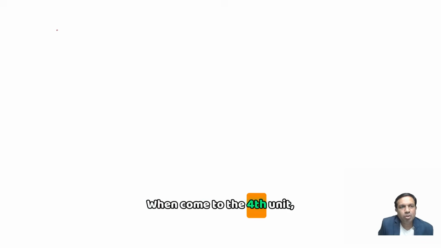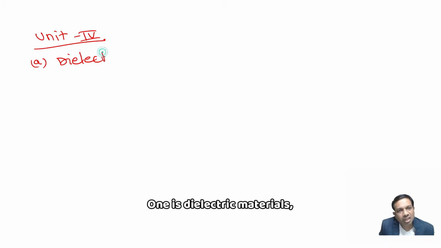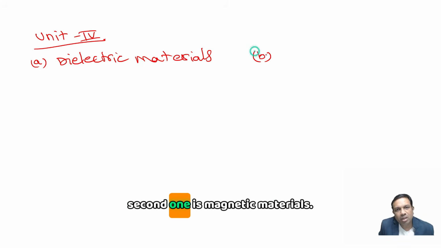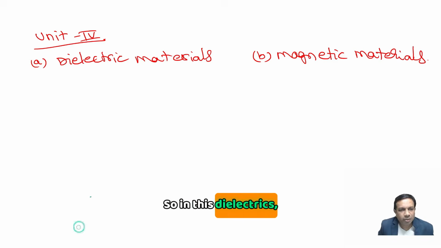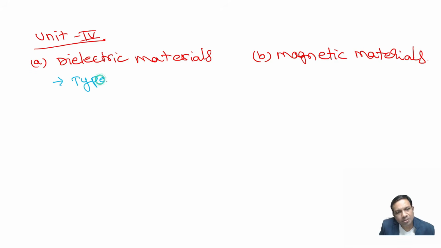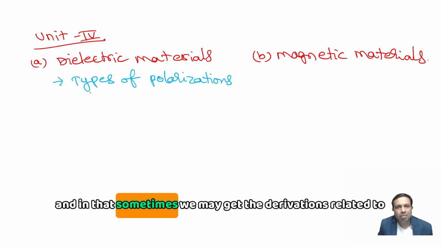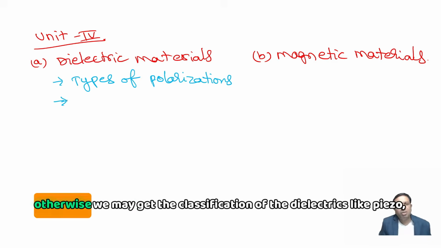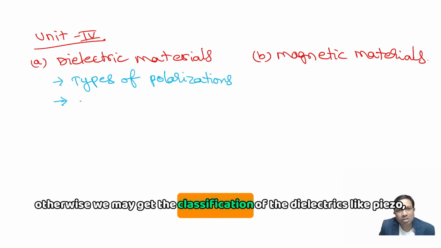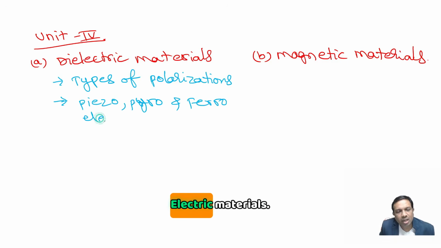When we come to the fourth unit, Unit 4, we have two parts. One is dielectric materials, the second one is magnetic materials. In dielectrics, generally we will get the types of polarizations. Explain the types of polarizations in dielectrics, and sometimes we may get derivations related to that, otherwise we may get the classification of dielectrics like piezo, pyro and ferroelectric materials.